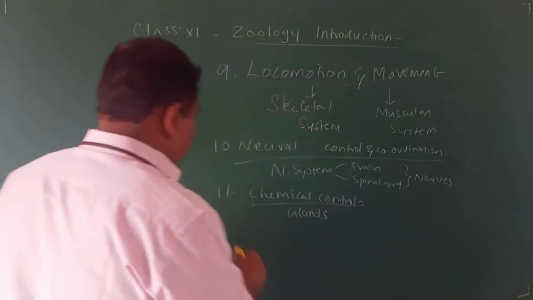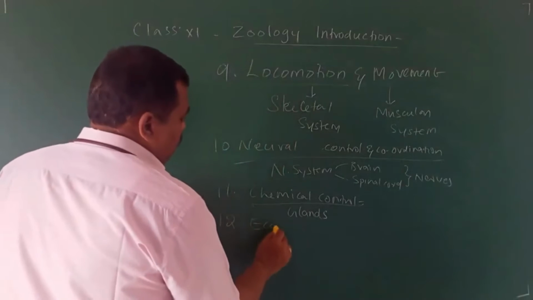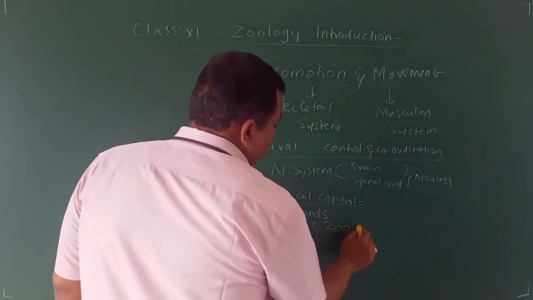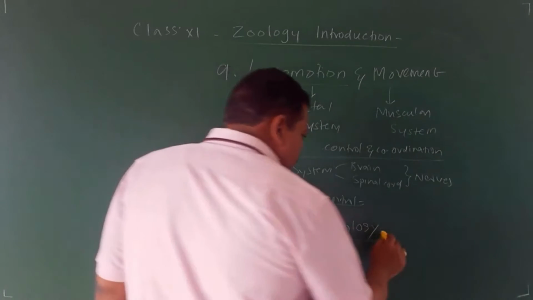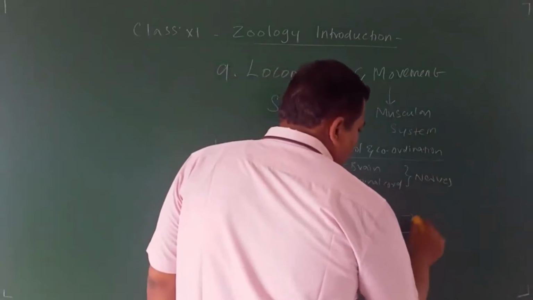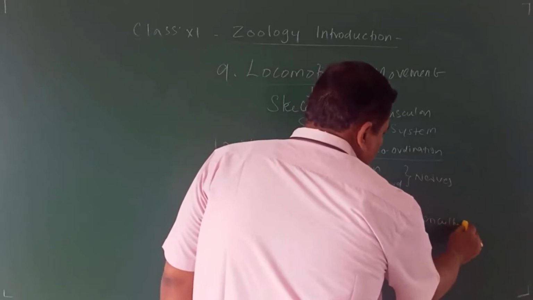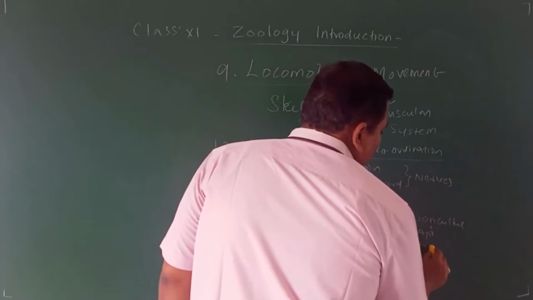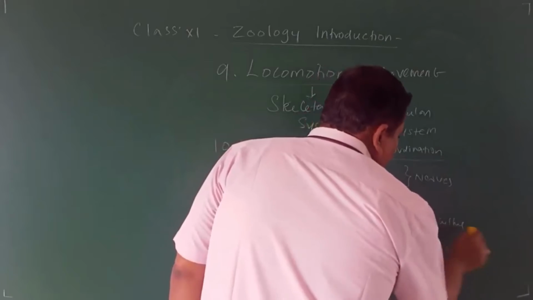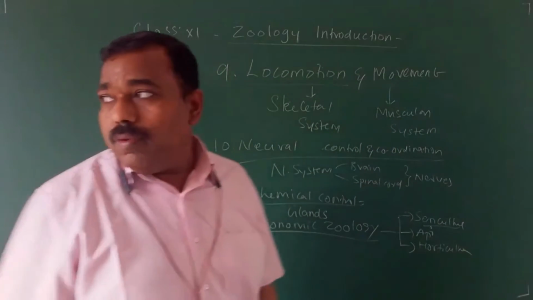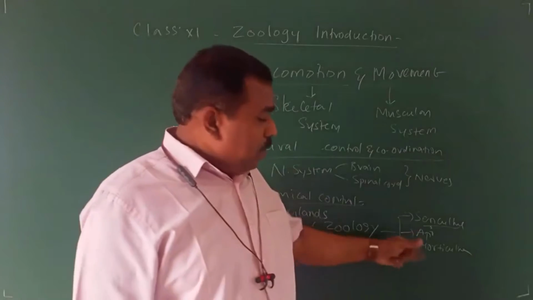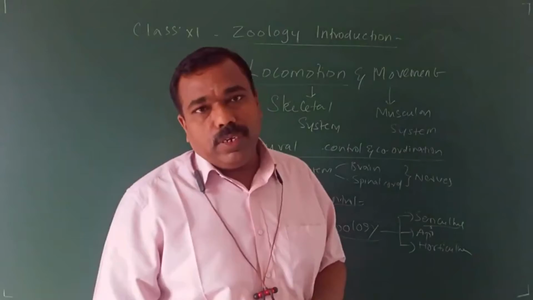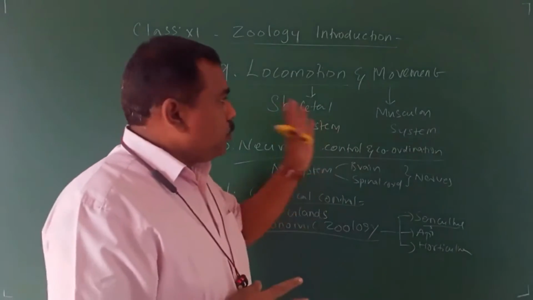The last lesson, the 12th lesson, economic zoology. It deals with various parts: sericulture, apiculture and horticulture, etc. Sericulture means rearing of silkworm. Apiculture means rearing of honey bee. Horticulture, I hope you may know that. That's all about this part.